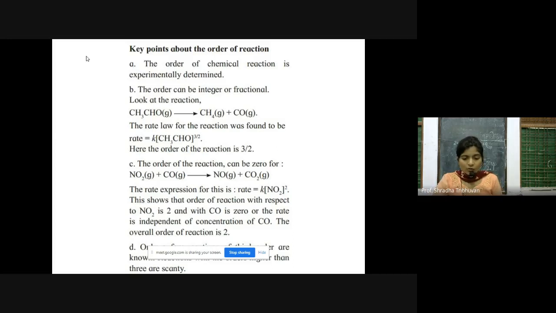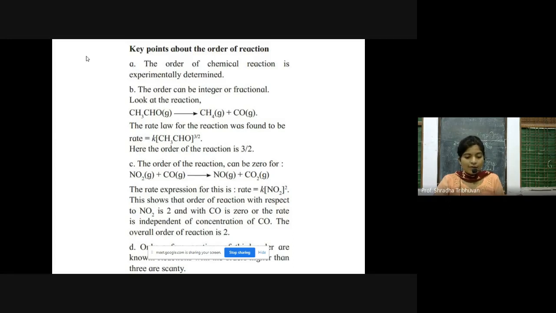So the rate law for the reaction was found to be rate is equal to K into active mass of CH3CHO raised to 3 by 2. The order of reaction is 3 by 2. So it can be a fraction, it can be an integer. The order of reaction can also be 0. Always remember that order of reaction can also be 0.